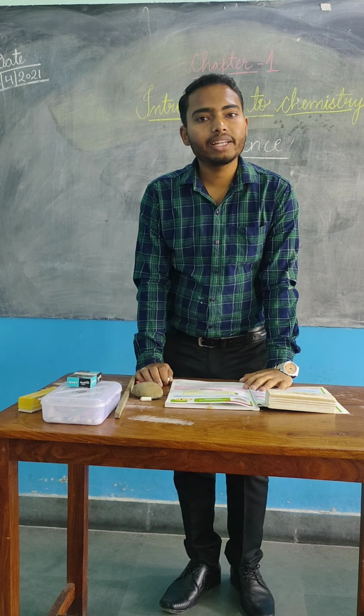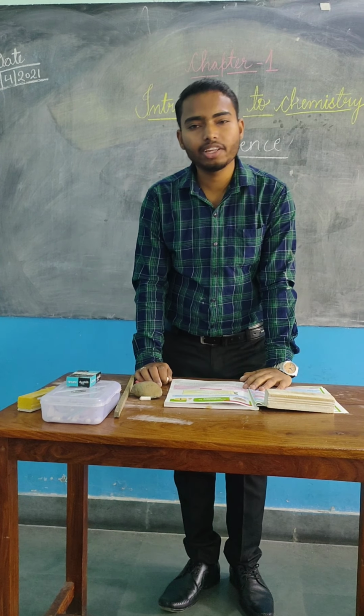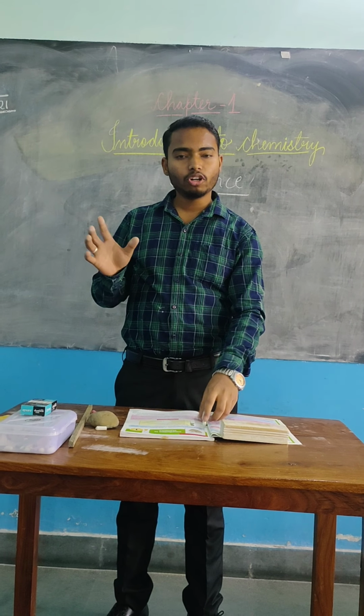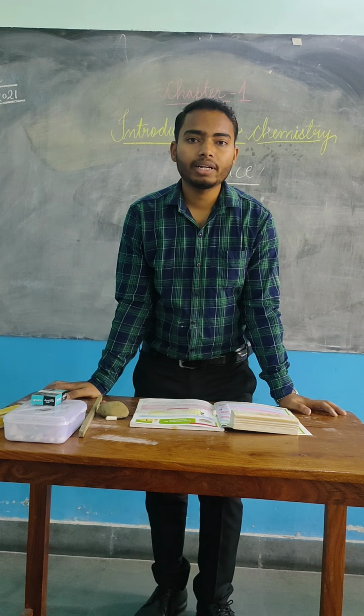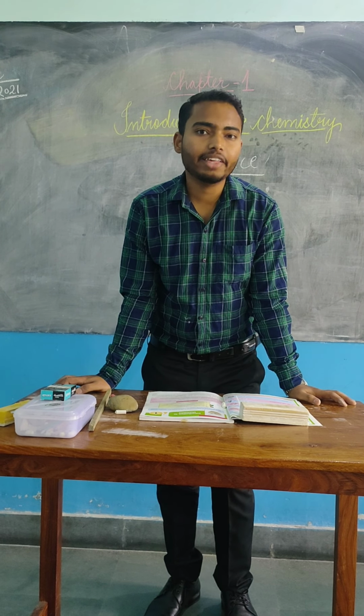See students, man from the very beginning, from the early ages, has always been very curious about what's happening in the surrounding, about what the natural phenomena are. So the early man started observing the natural phenomena very carefully.